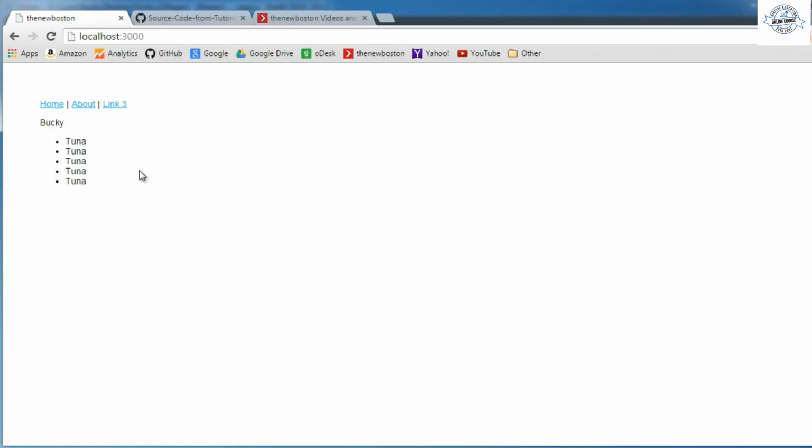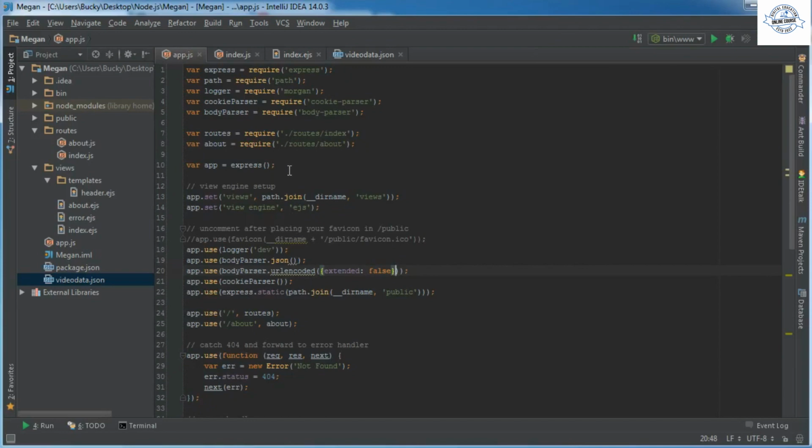Looks pretty cool. And let's say that we had some kind of point system and we wanted to display my points on every single page. Well, of course, we don't want to make a bunch of variables that are just going to point to the same thing because it will be kind of a waste. So what we can do is make one variable and display it anywhere we want in our entire project. So I'll show you guys how to do that.